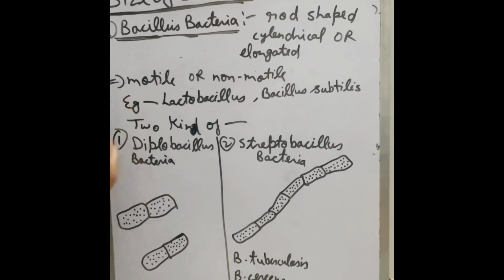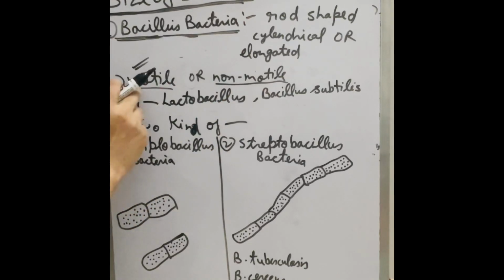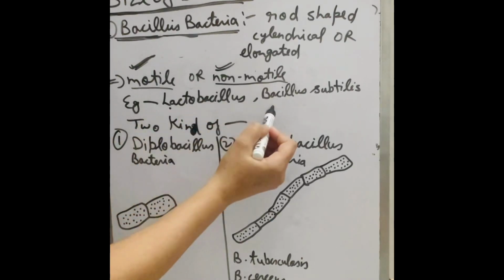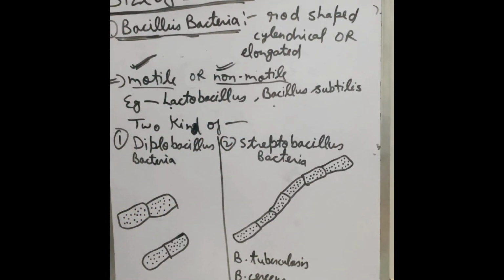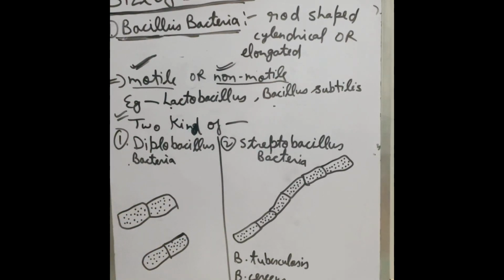The next point is that bacillus bacteria may be motile or non-motile. It means they may perform movement or may not. On the basis of movement they are motile, or if they don't move, they are non-motile, like lactobacillus bacteria and bacillus subtilis bacteria. Bacillus bacteria are mainly two types. The first one is diplobacillus bacteria, number two is streptobacillus bacteria.